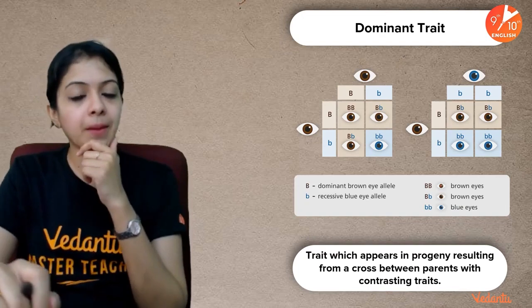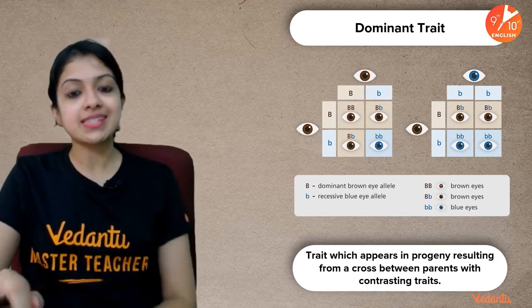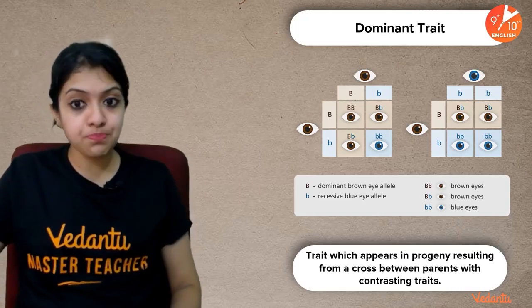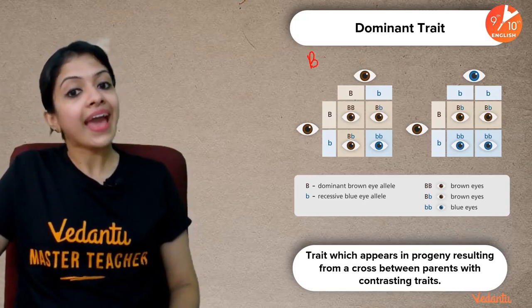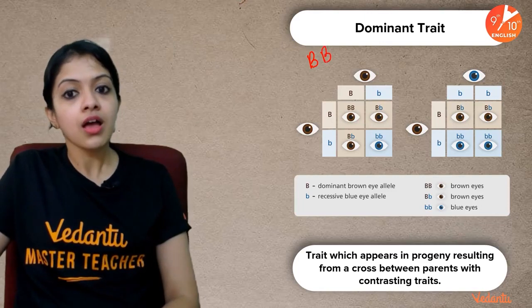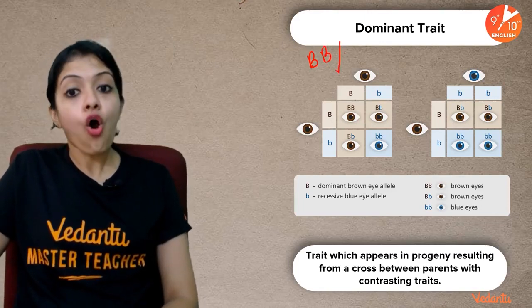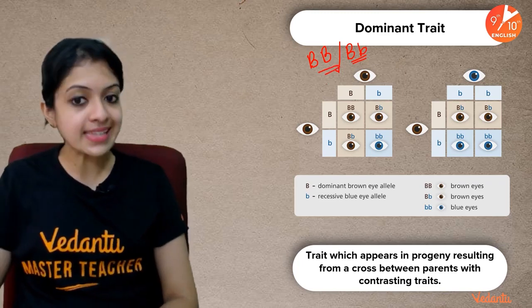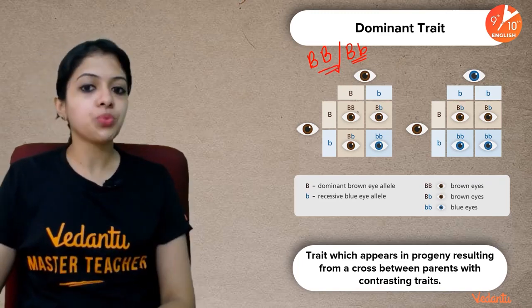This is where we talk about dominant traits and recessive traits. Dominant traits are those which can be expressed even in a heterozygous condition. Whether it's a capital B and capital B, or a capital B and small b, a homozygous or a heterozygous condition, dominant traits would be expressed.